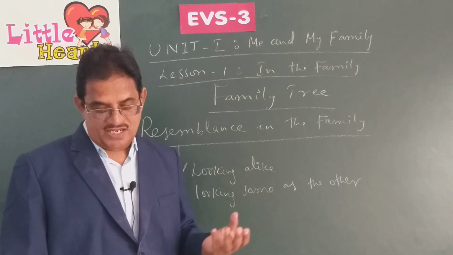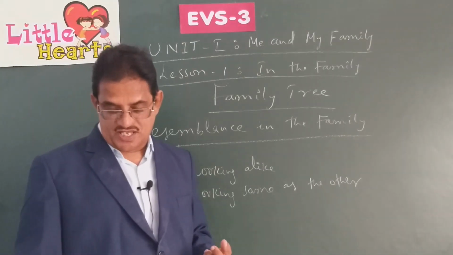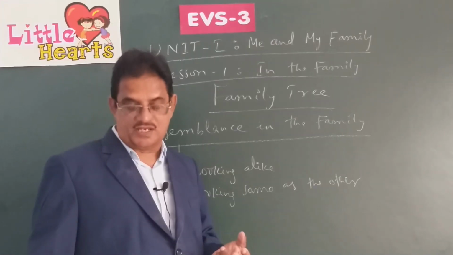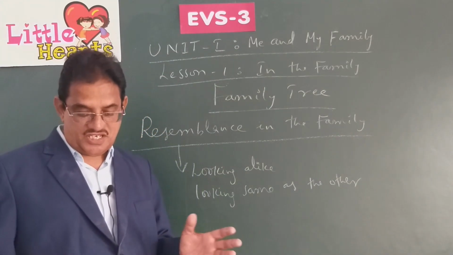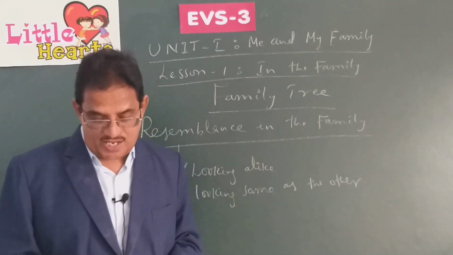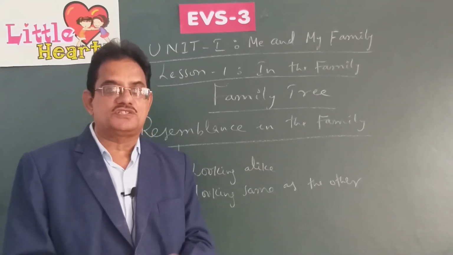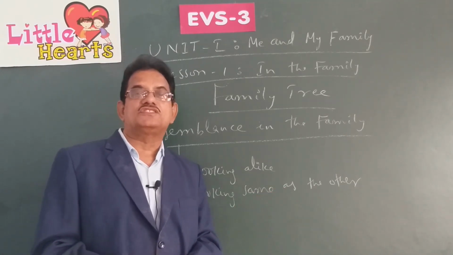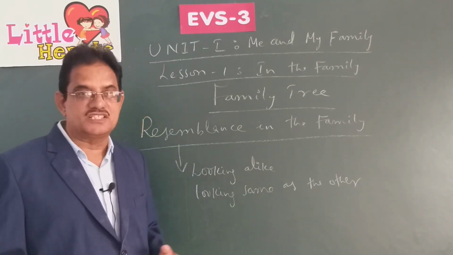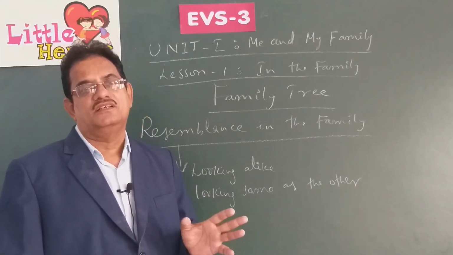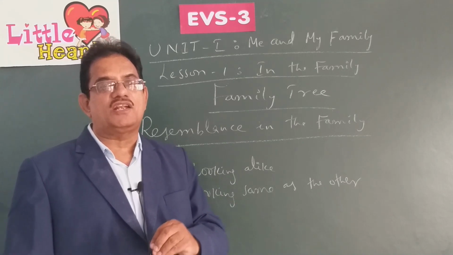Look at that, Aman and Saurav are twins. You can see the picture there. They look alike. People often get confused when they see them because it is not easy to tell who is who, because they were born at the same time to the same parents. And you also might have a twin sister or a twin brother. I think you can see most of those people look alike. It is very difficult to find out who is who.